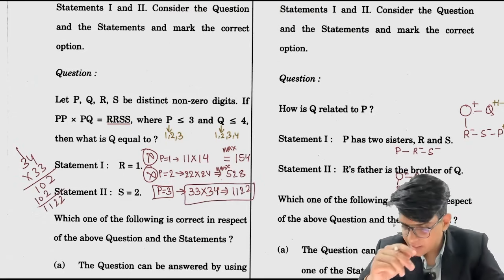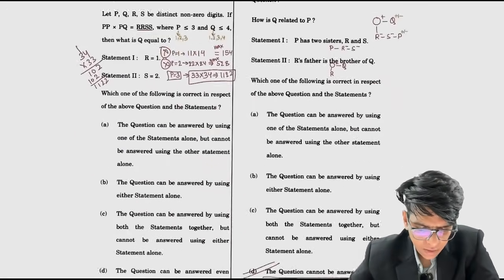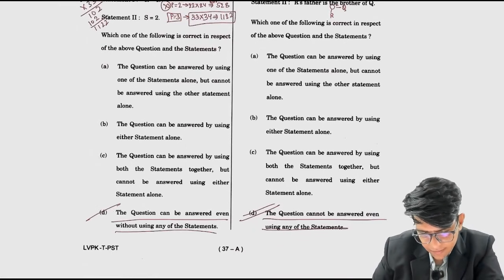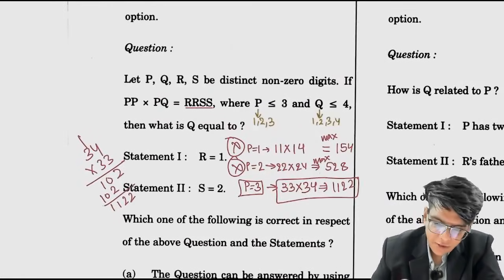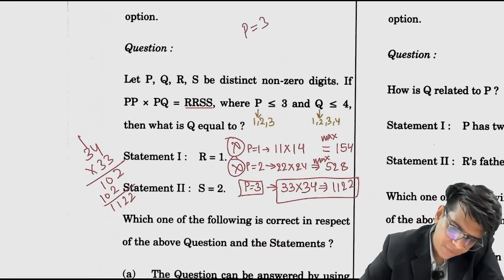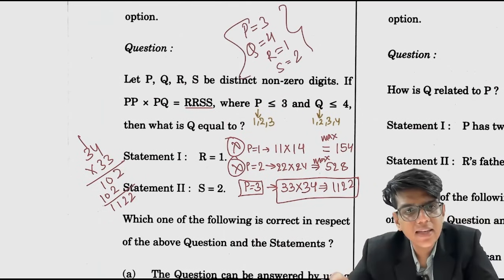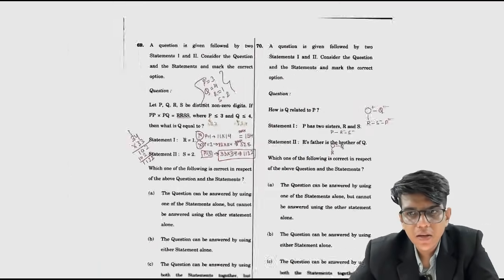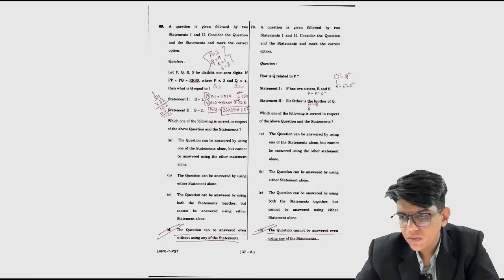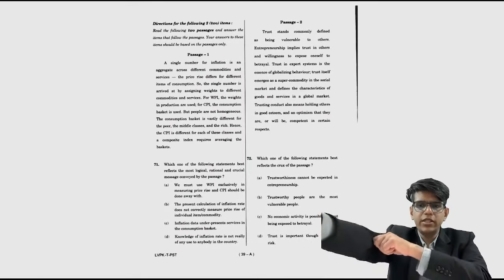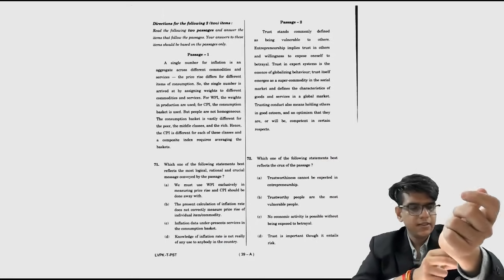Did you need any statement? I haven't used any statement so far. The question can be answered even without using any of the statements. Again, what is the value of P? P has to be 3. What is the value of Q? Q has to be 4. R equals 1, S equals 2. Without doing anything I can tell you this. So the answer to this question is done.